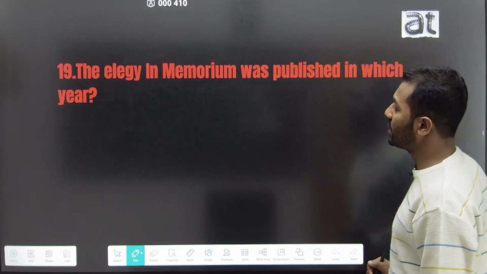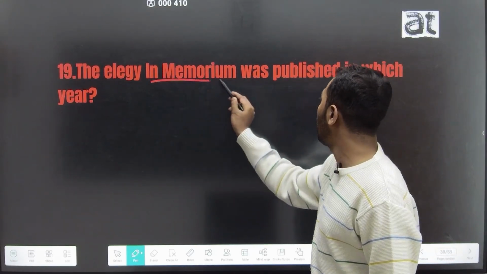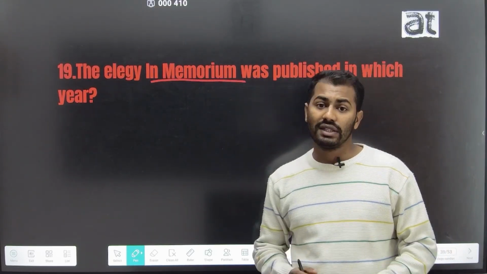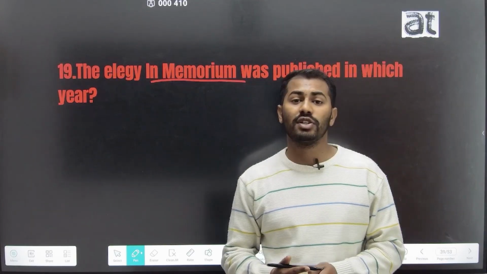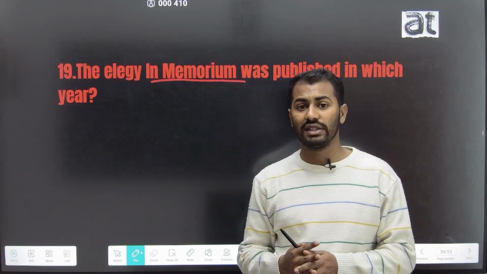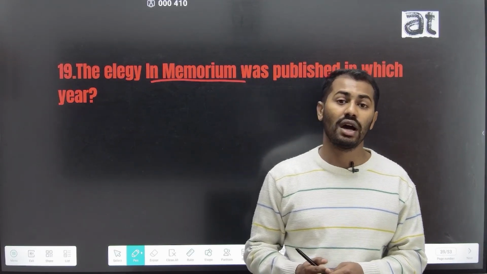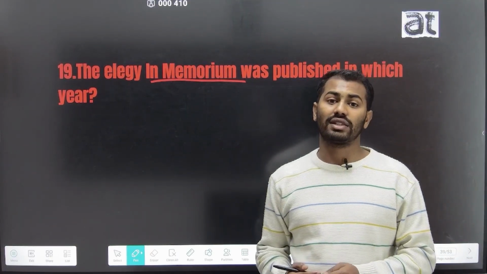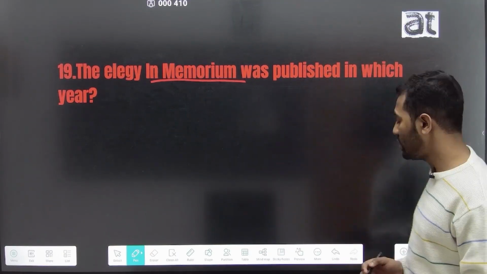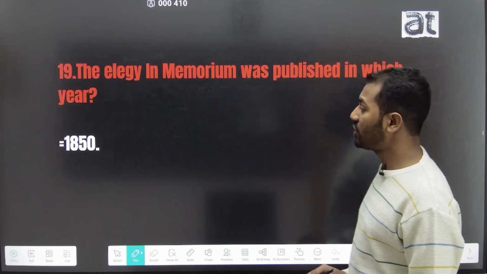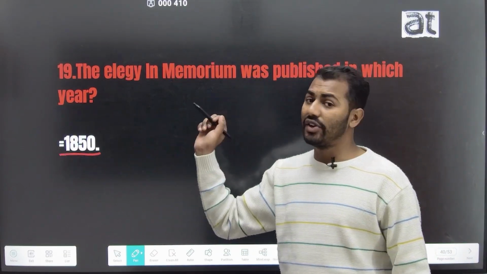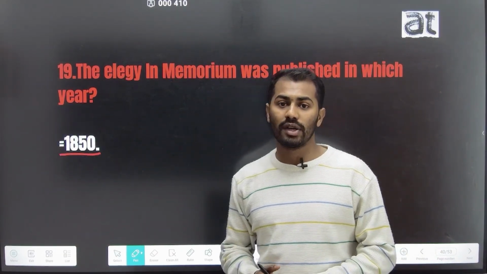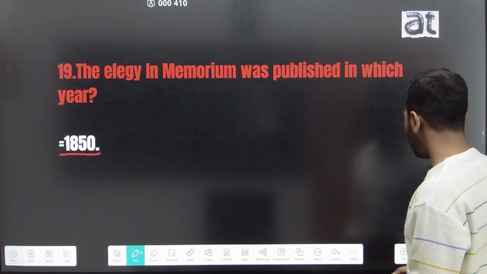The 19th question is, the elegy In Memoriam was published in which year? The elegy In Memoriam was published in the Victorian time period, and this elegy is dedicated to the friend of Tennyson, Arthur Henry Hallam, and this elegy was written in 1815. In the year 1815 the elegy In Memoriam was published.